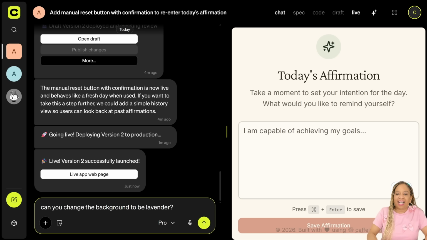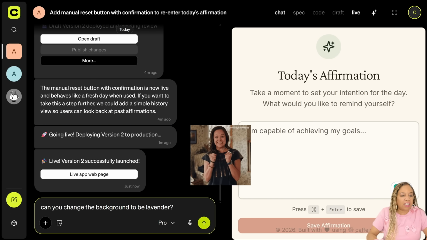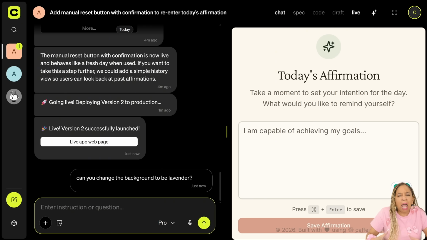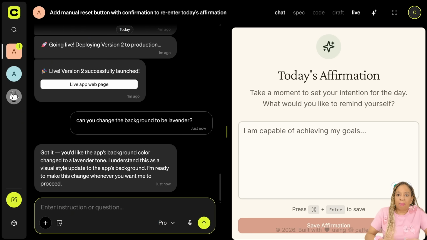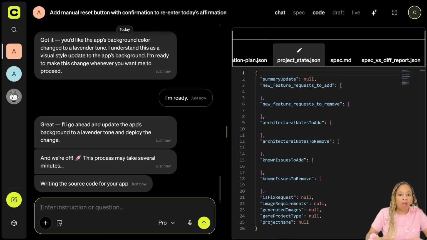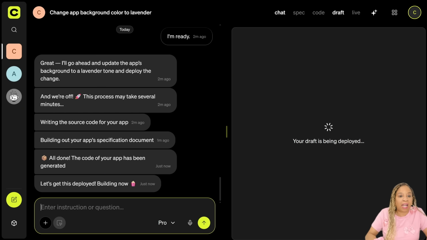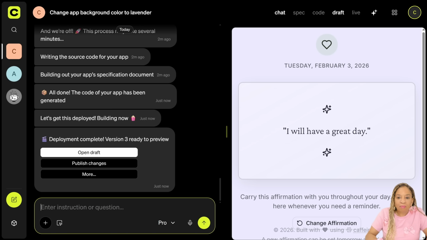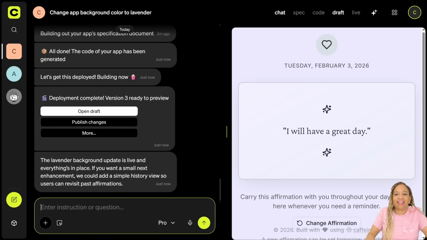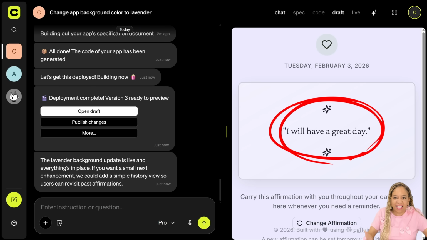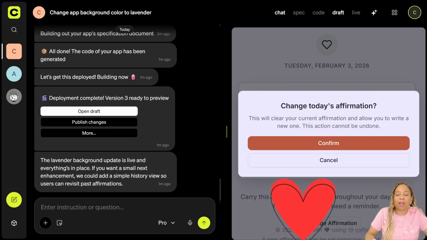Now, this is exciting. So now, can you change the background to be lavender? I picked a lavender color because that color represents positivity, uplifting, inspiring. So I want it to be a lavender color background. And look, it's coding, it's doing everything I'm telling it to do. There you go. It's lavender. I will have a great day. Look how wonderful. Oh, I love that color.